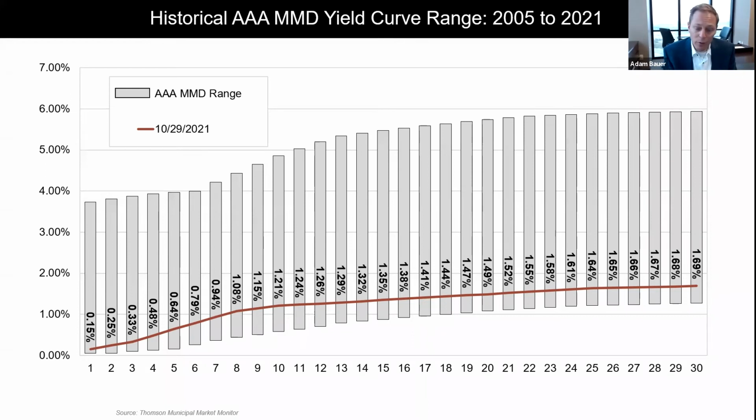If you go back to the last time we recorded this, on the 1 year, we're at 0.15 today. We were at 0.12 2 weeks ago. On the 10-year, we were at 1.17 2 weeks ago, and now we're at 1.21, so 4 basis points higher. If we go out to year 20, we were at 1.48 2 weeks ago, and now we're at 1.49, so just 1 basis point higher. Now, if we go all the way out to year 30, 2 weeks ago we were at 1.69, and today we're at 1.69, so exactly the same for 30 years out. That really helps illustrate how the front end of that yield curve has had some increases, but on the long end, not so much.